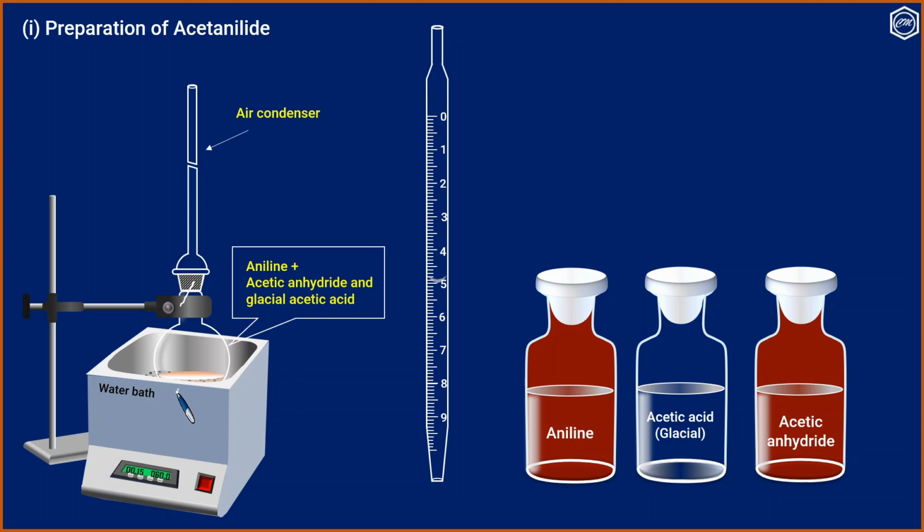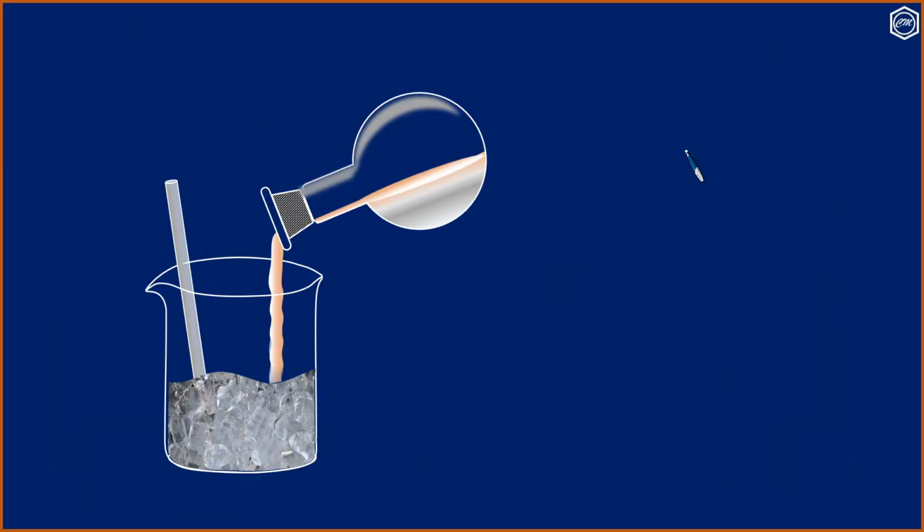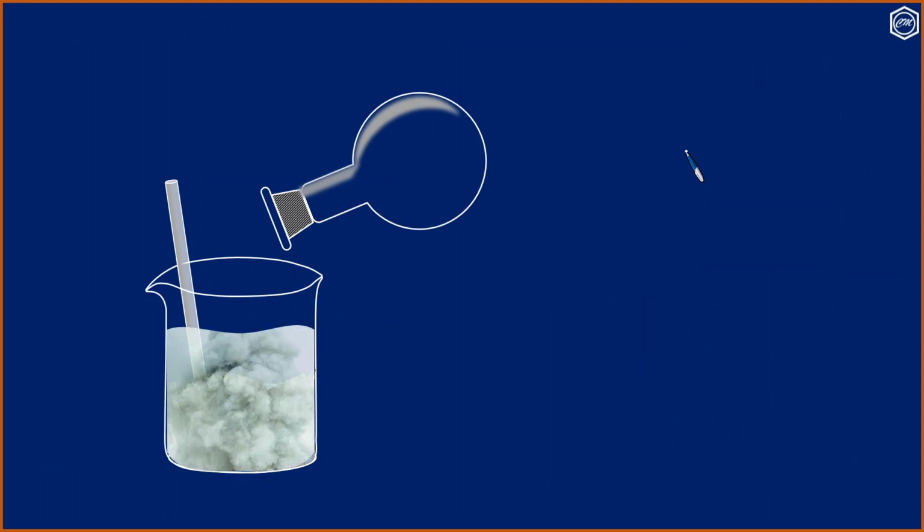Alternatively, we can use 5 ml acetyl chloride and 5 ml dry pyridine as the acetylating mixture. Remove the reaction mixture from the water bath, cool it, and pour it slowly into about 200 ml ice cold water taken in a beaker with stirring. Filter the solid, wash it with cold water and recrystallize a small amount from hot water containing a little